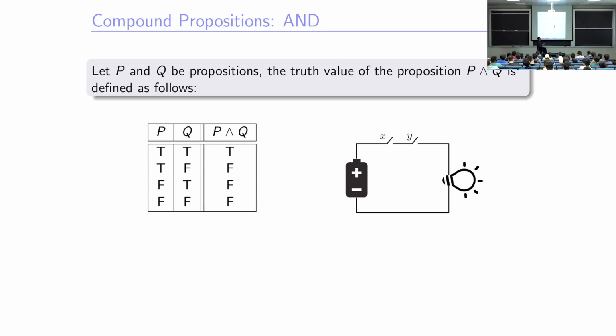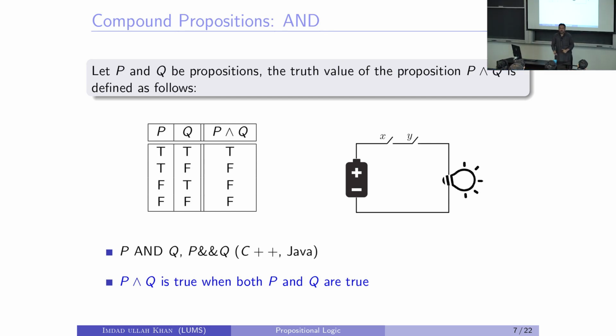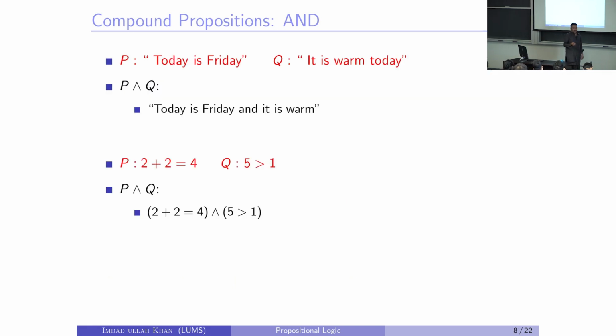So is this clear? We must have seen this type of circuits, right? When will this bulb be on? When both X is passing current and Y is passing current. So this is how it's denoted. Sometimes in C++ it's this double ampersand sign. It's written as P and Q, pronounced P and Q, and P and Q is true when both P and Q are true. Otherwise false.